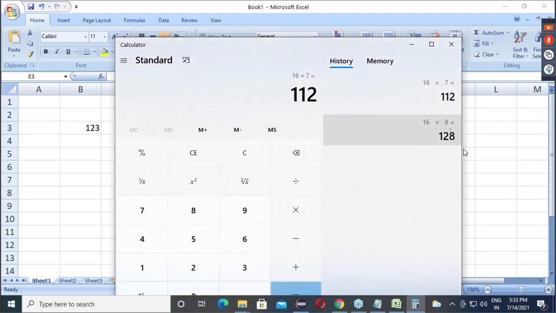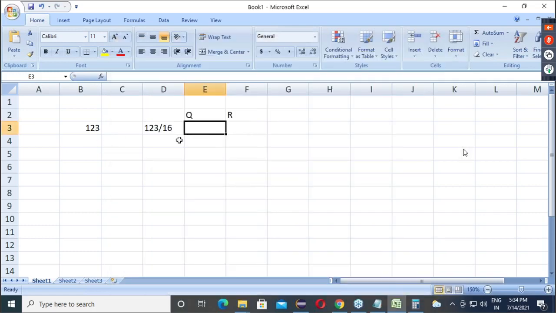What is the difference? 11. 123 minus 112 is 11. Okay. So the quotient will be 7 and the remainder will be 11.